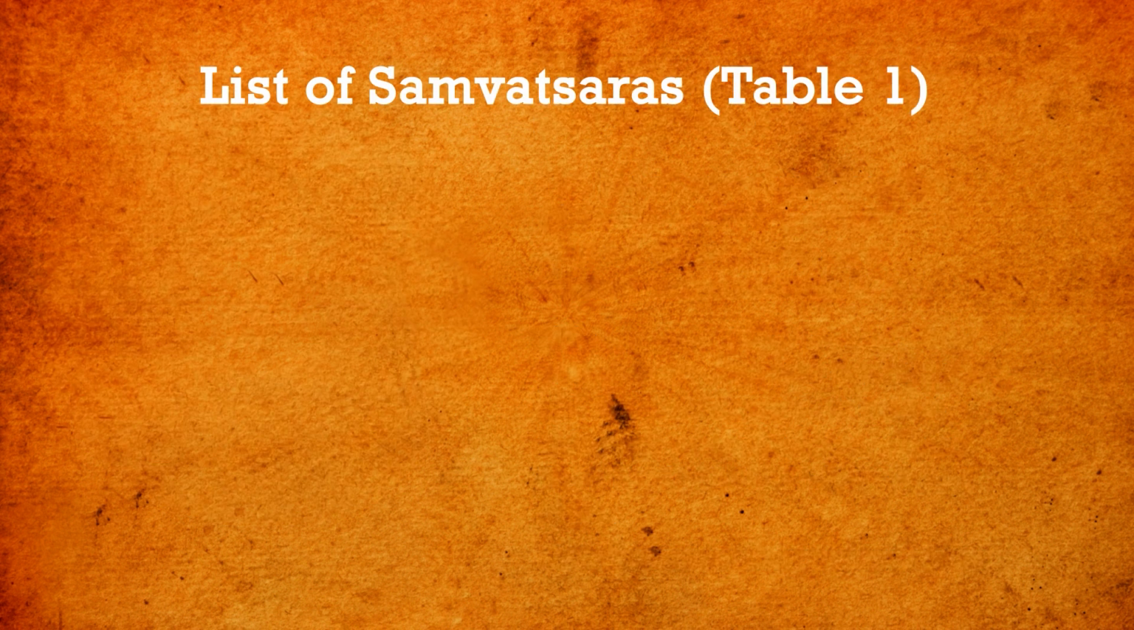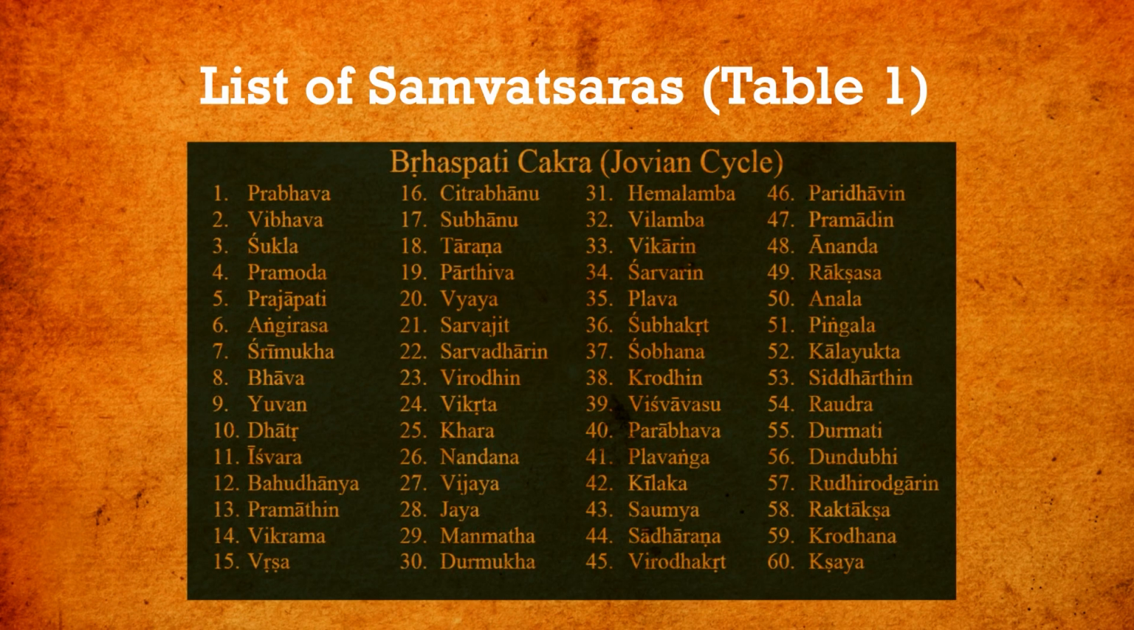This is the list of Samvatsara as per table 1. We can see that this is given as per the Brihaspati Chakra, that is the Jovian cycle. So the first Samvatsara is Prabhava, and the last Samvatsara, at the 60th number, is Kshaya.